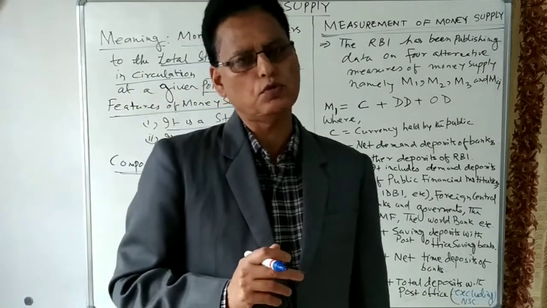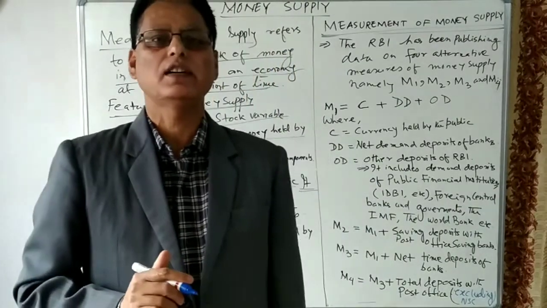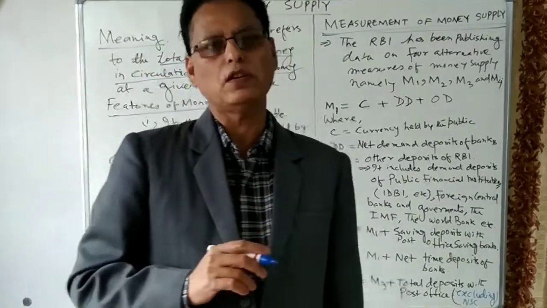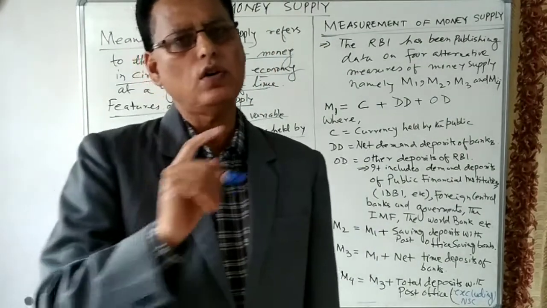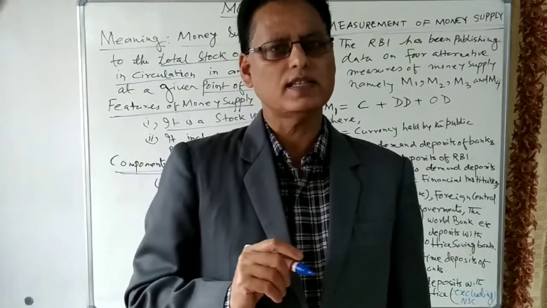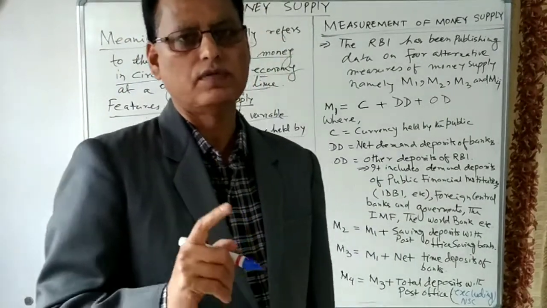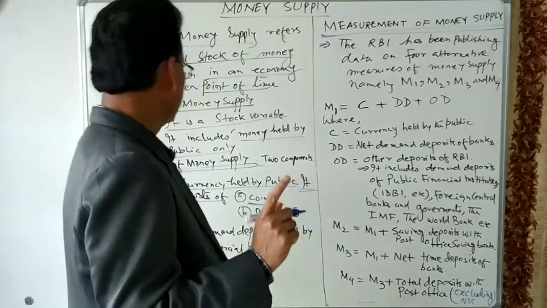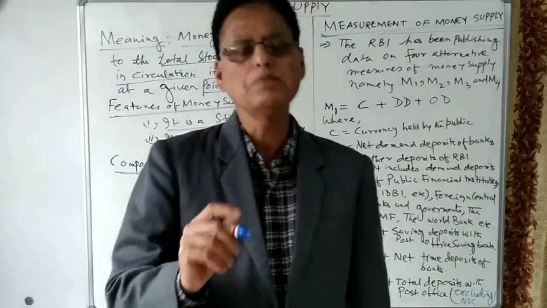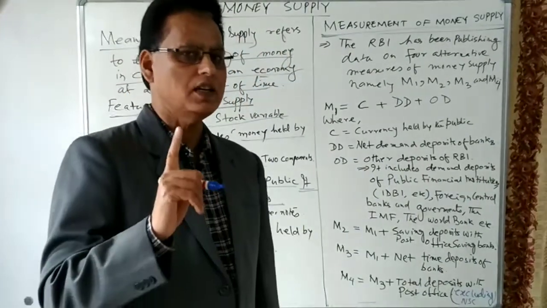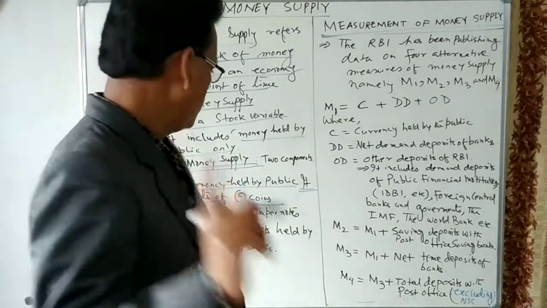Do you know who prints the coins in our country? One ministry is there, that is the Ministry of Finance. Government of India prints 1 rupee notes and all the coins. So all coins and 1 rupee notes are printed by the Government of India, Ministry of Finance. Let us see these coins. We call coins limited legal tender money. These coins are limited legal tender money.